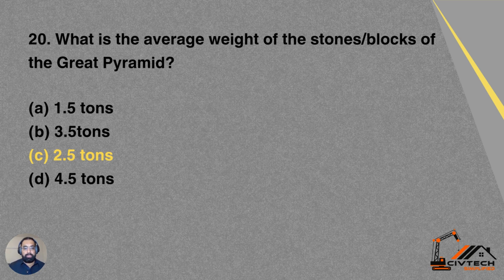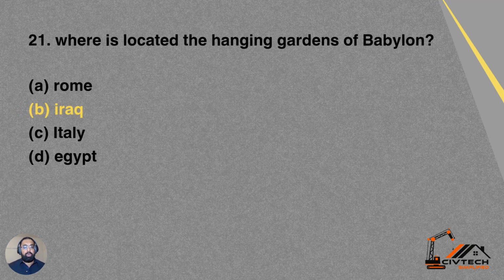Question 20. What is the average weight of the stones or blocks of the Great Pyramid? Option A is 1.5 tons, option B 3.5 tons, option C 2.5 tons, and option D 4.5 tons. So C is the correct answer. 2.5 ton blocks or stones have been used in the Great Pyramid.